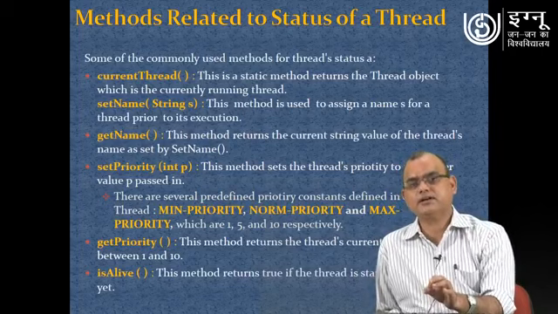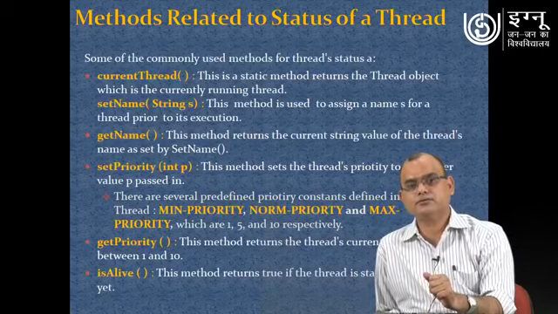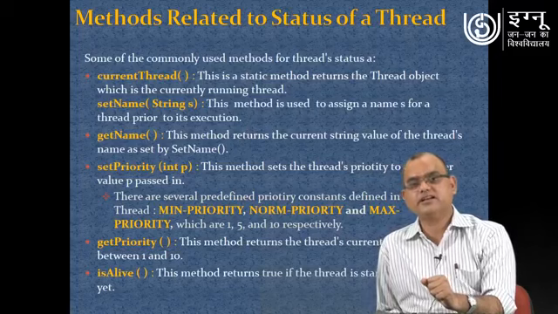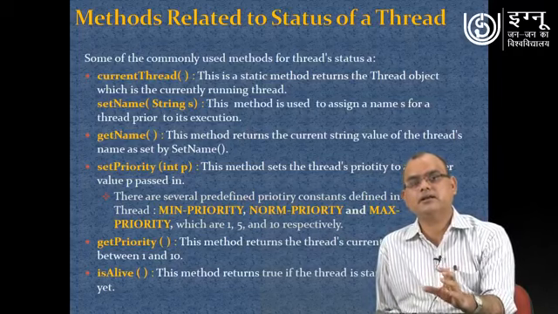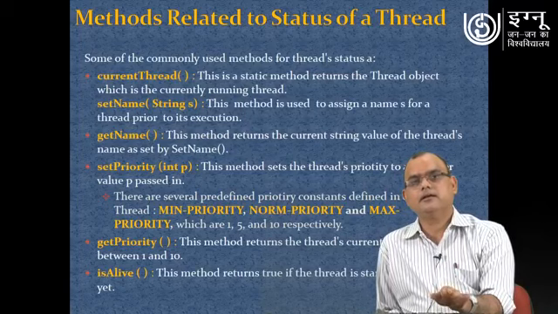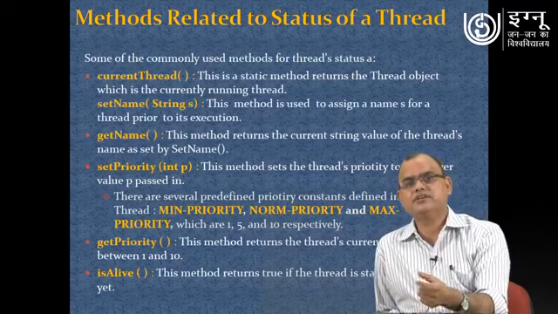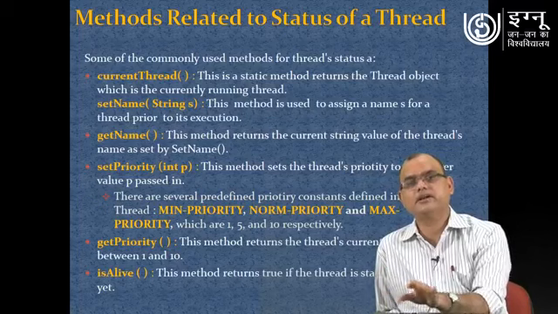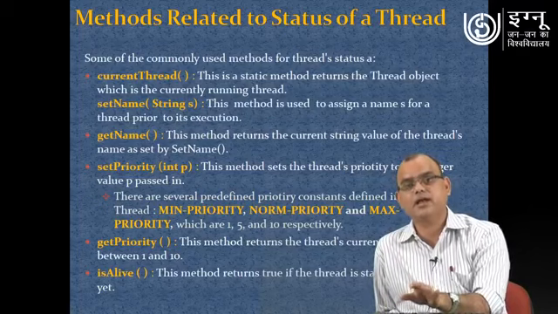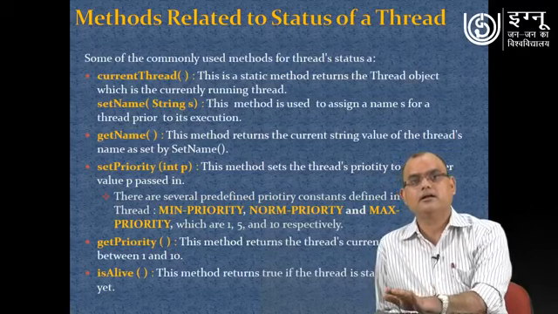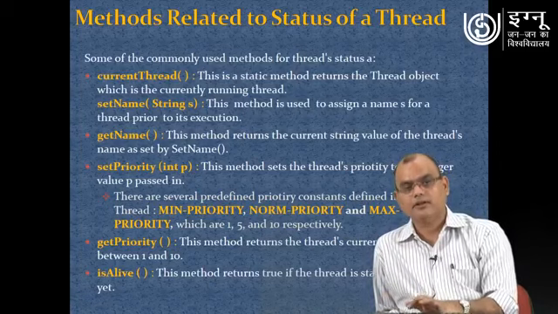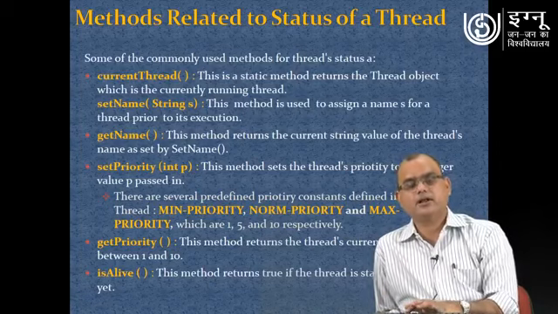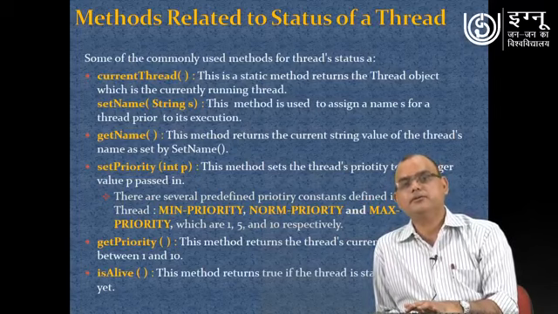The isAlive method is used to check the status of a thread, whether that particular thread is currently alive, or it has completed its execution and reached the dead state. On the basis of that you can make decisions for further activities in your program.